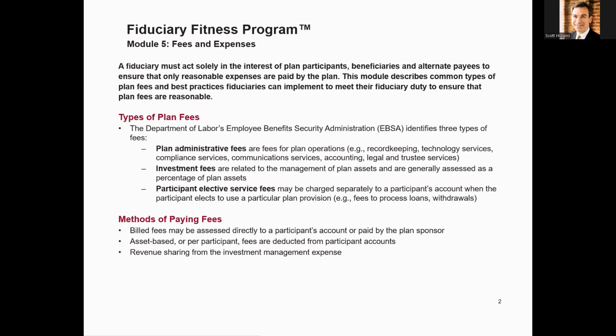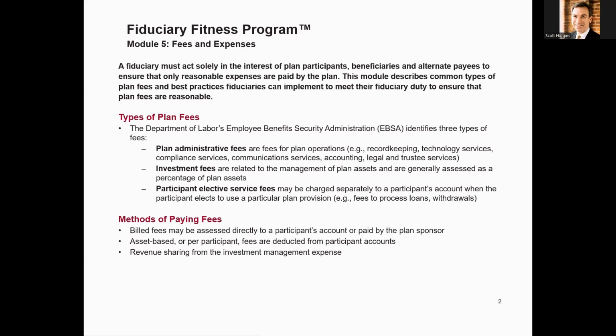The Department of Labor's Employee Benefits Security Administration, the EBSA, which is the enforcement arm of the Department of Labor, identifies three types of plan fees. One is plan administrative fees. These are fees for plan operations, record keeping, technology services, compliance services, communications, accounting, legal, and trust services.